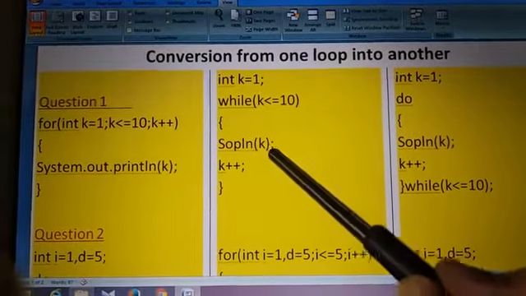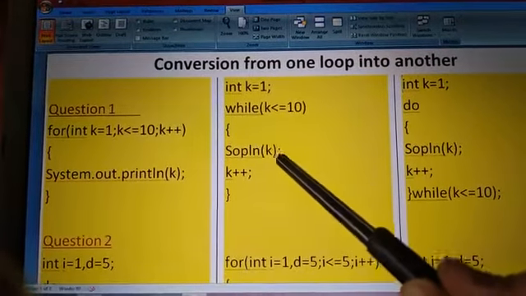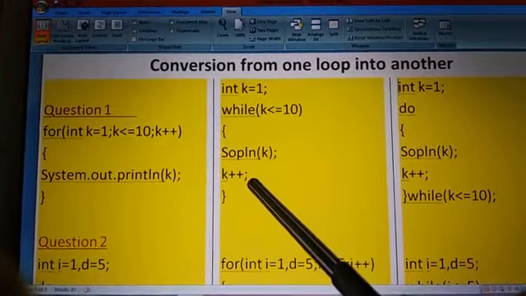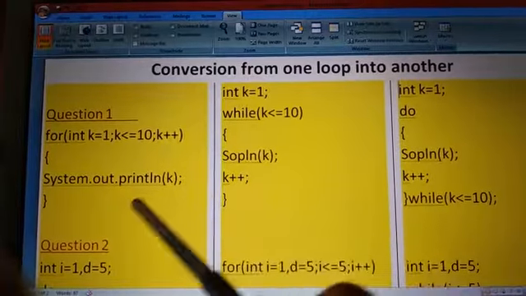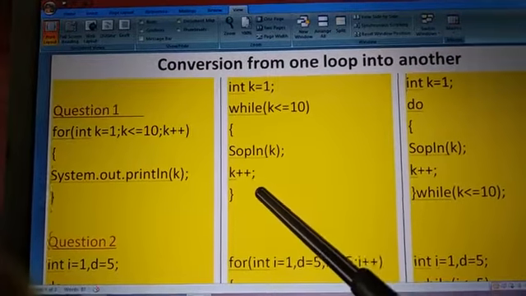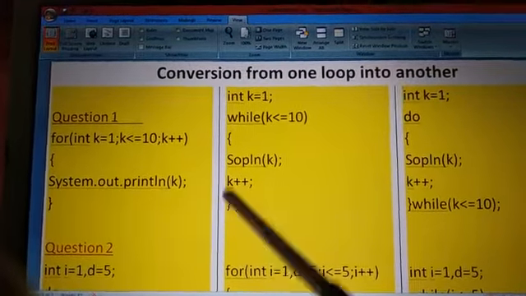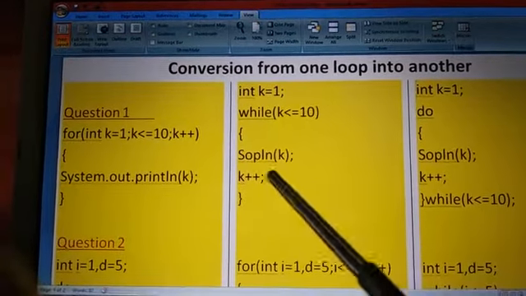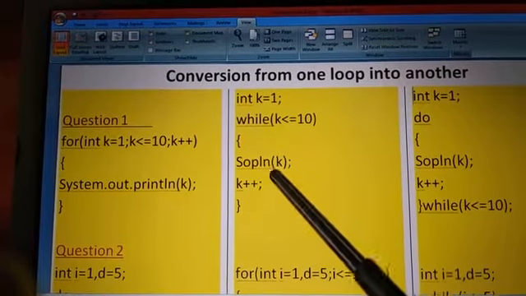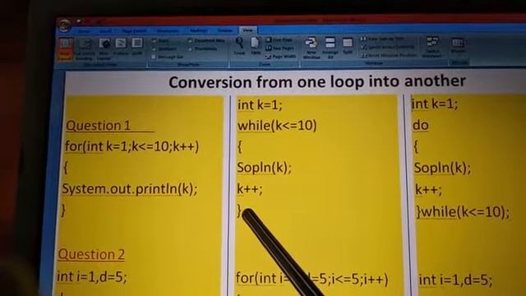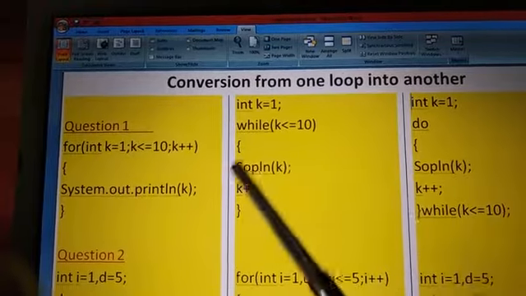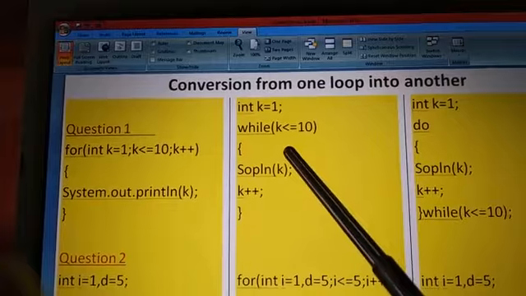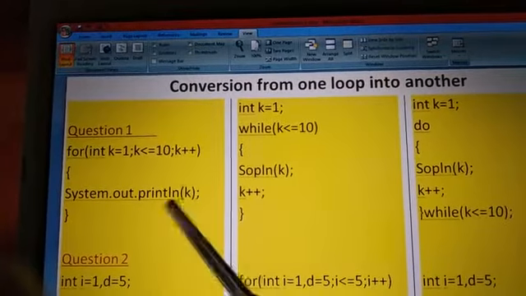System.out.println, copy this. And in while loop, the syntax is after writing the statement in the body, before closing, you have to write the updation, which is the updation part of this for loop. The updation part of this for loop is k++. So write the updation and close the loop. Understood? First initialization, while, test expression, open the curly bracket, write the body of the loop, statements in the body, write the updation, close the while loop. And here you can understand which is the loop control variable. K is a loop control variable. K controls the loop.